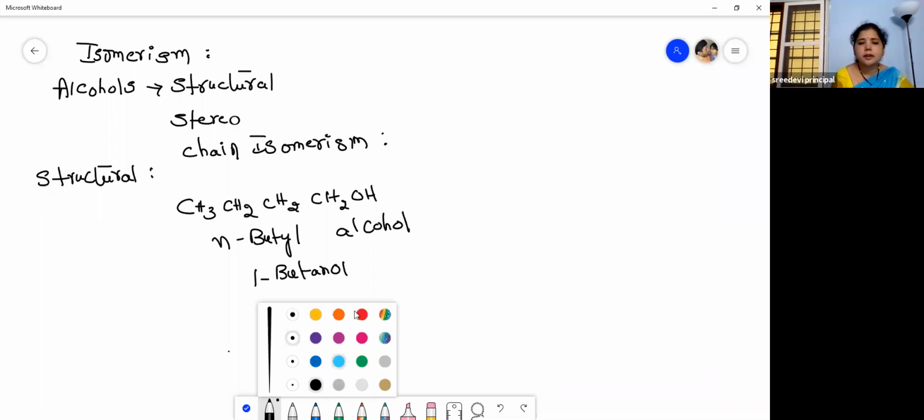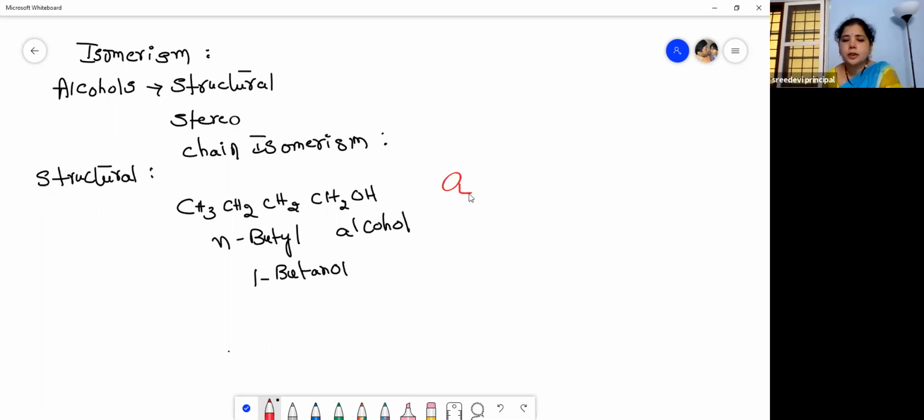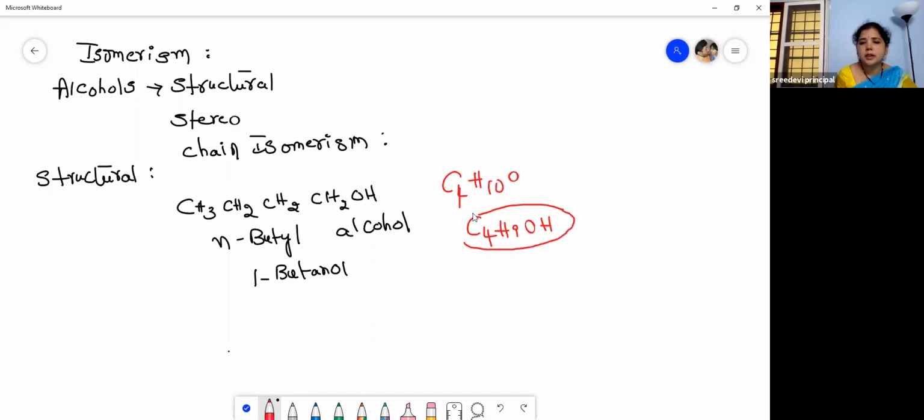And let us see the molecular formula of this. The molecular formula of this compound is C4, and how many hydrogens? 5, 7, 9, 10. Right? C4H10O. Or else we can write it like this, C4H9OH. So here we can show that it is an alcohol. Right. Now, what is another structure?